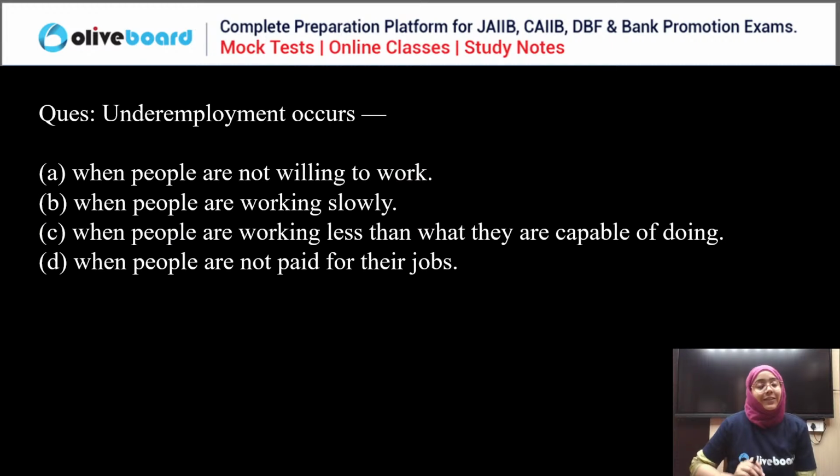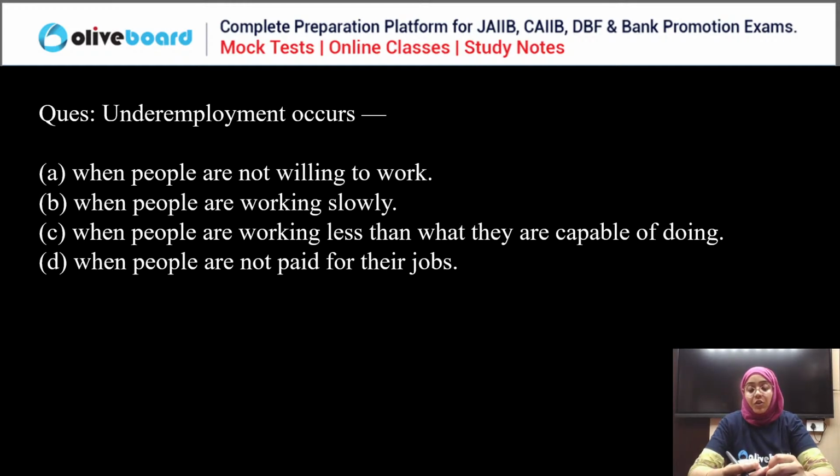Okay, now next. Underemployment occurs when people are not willing to work, when people are working slowly, when people are working less than what they are capable of, when people are not paid for their job. Everyone, underemployment occurs. What is underemployment? Everyone, please answer this question.